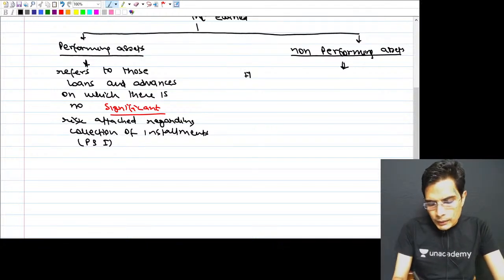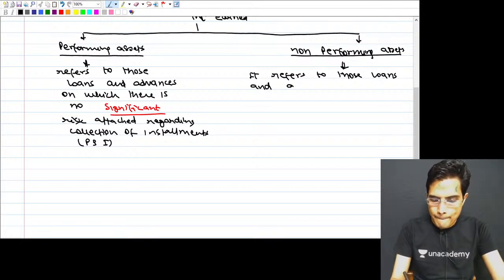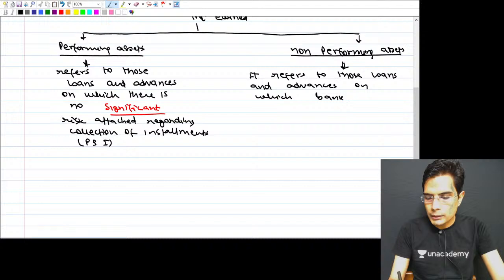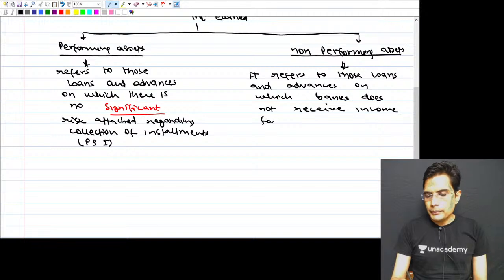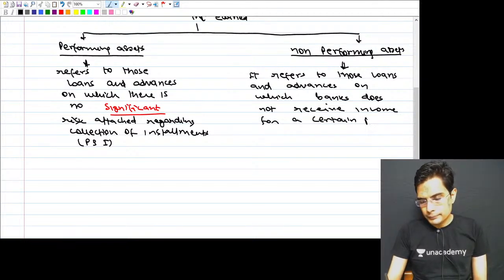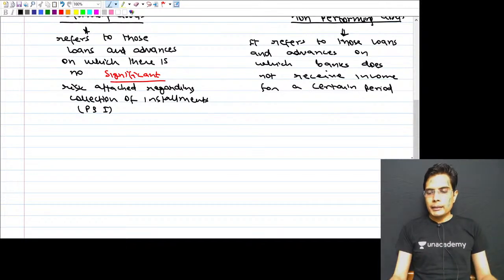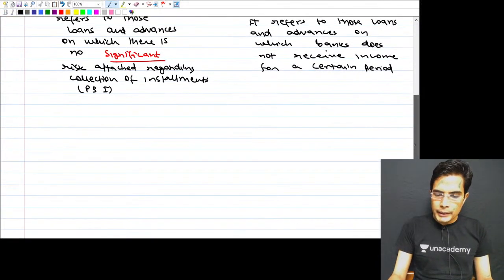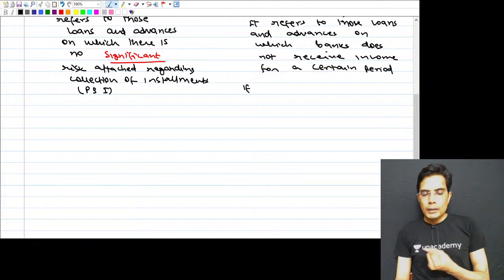So in simple language, a non-performing asset refers to those loans and advances on which the bank does not receive income for a certain period.